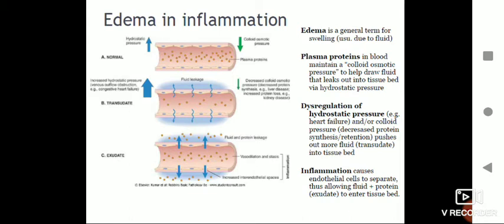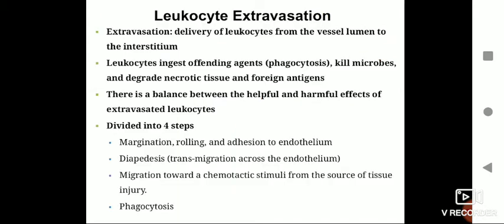in the normal tissue. But when there is a damage to the tissue, there is dysregulation of this osmotic hydrostatic pressure. Hence the fluid will only go out of the blood vessel and will not come back; the balance is not maintained, it will not enter into the blood vessel. This leads to a swelling of the tissue, right? So let us see how the leukocyte extravasation takes place.